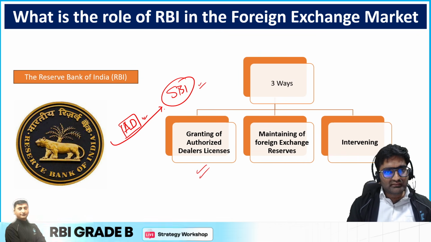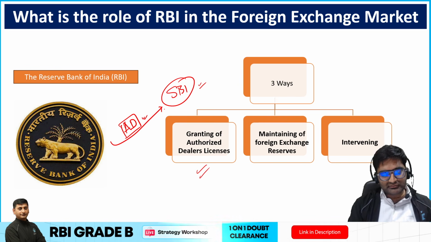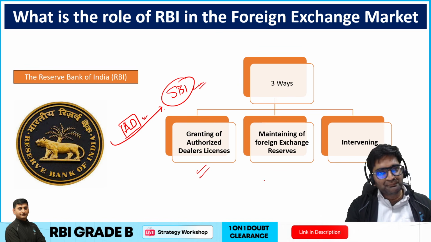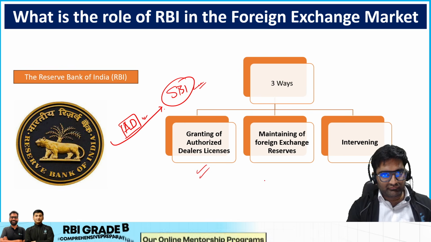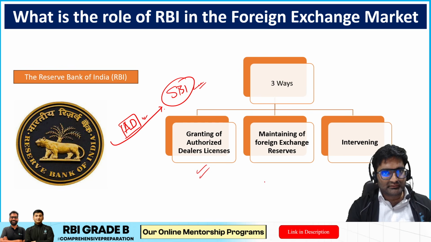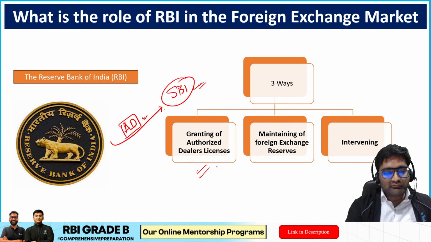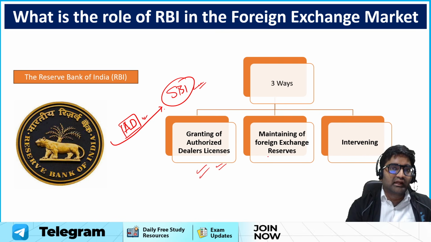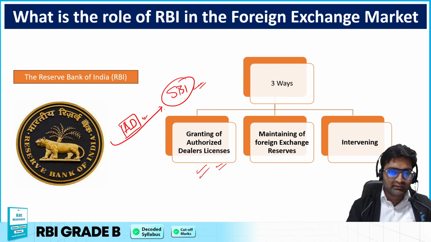If RBI makes SBI an authorized dealer, only then it can deal with foreign currency, be it various kinds of trades or just simple exchange of the currency. There are different kinds of licenses based upon the category in which RBI is designating these institutions as authorized dealers. That is the first role.